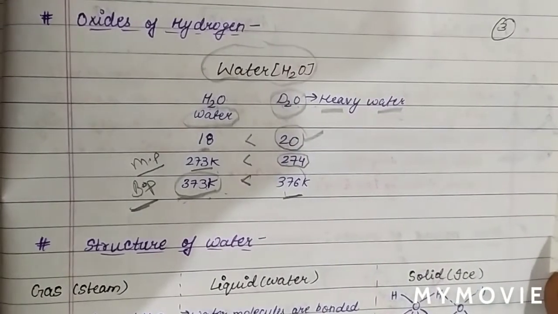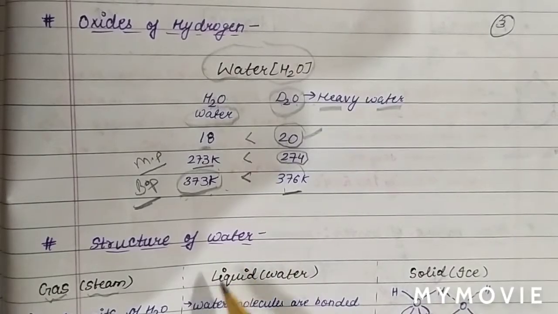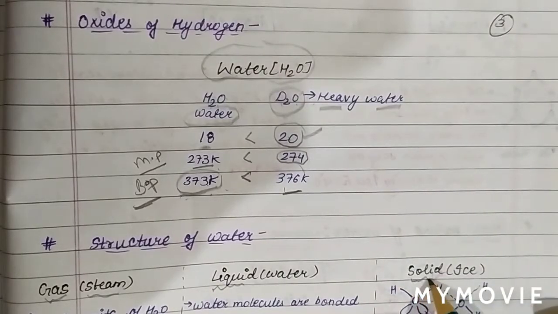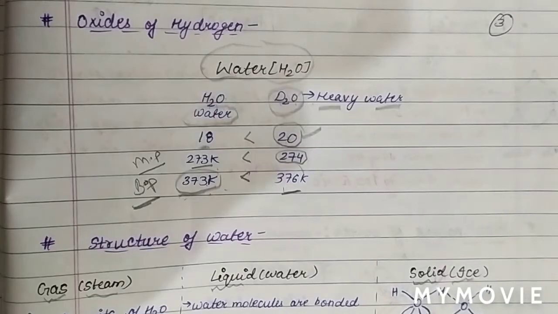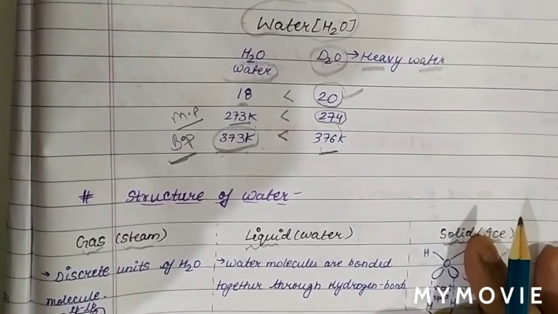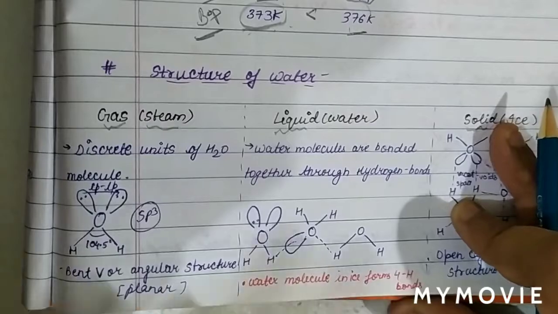We will discuss the structure of water in 3 phases. One, the structure of water in gas phase, also called steam. Then we will discuss the structure of water in liquid phase. Then we will discuss the structure of water in solid phase. First we are going to discuss the structure of water in the gas phase.